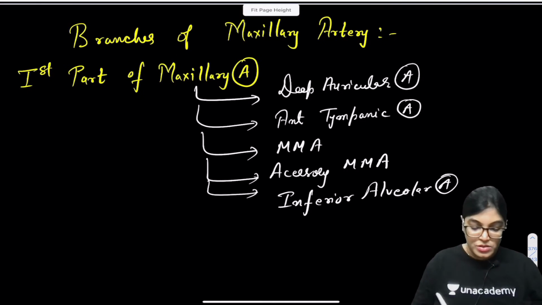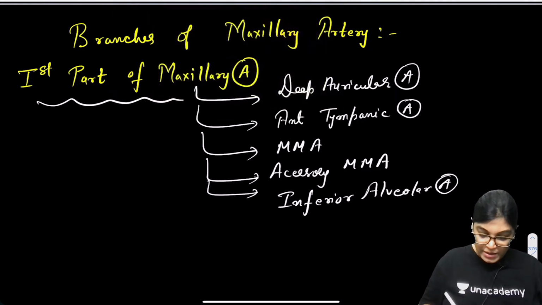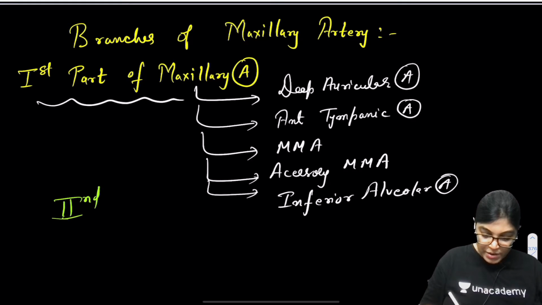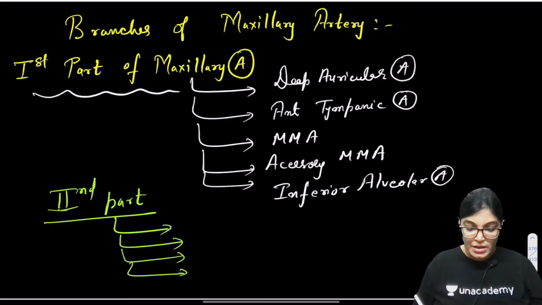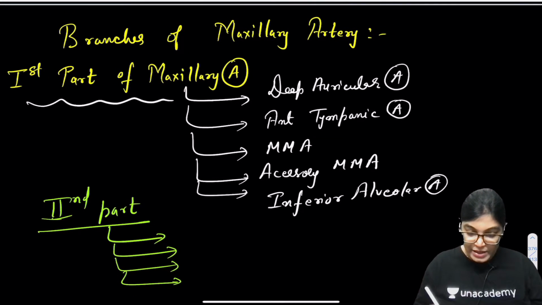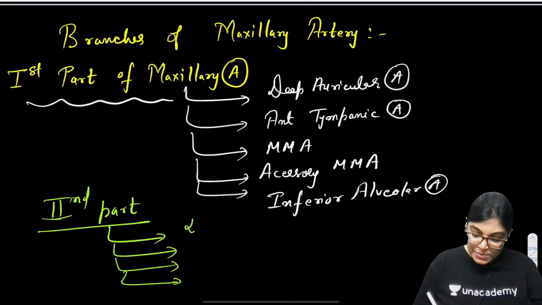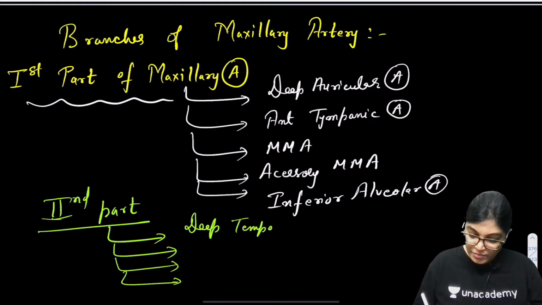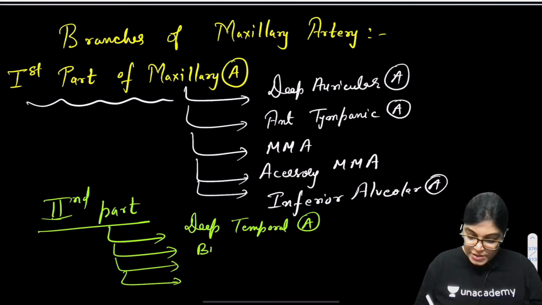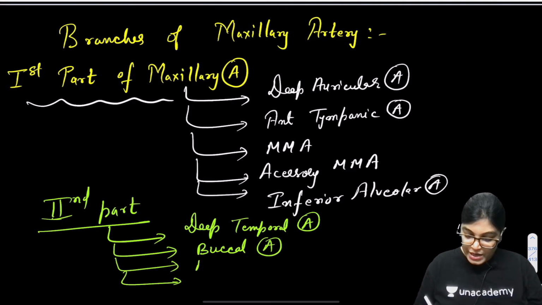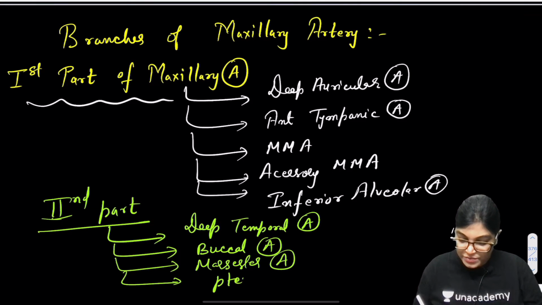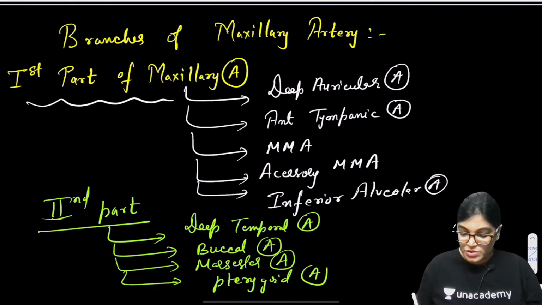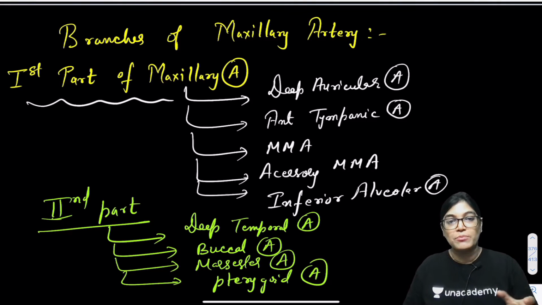Now let's move on to the branches of the second part. Write down the branches from the second part of the maxillary artery. As I told you, all the branches from the second part are muscular. The names of the arteries are: it gives deep temporal arteries, buccal arteries, and masseteric arteries, meaning muscular arteries are given to the neighboring muscles. It also gives pterygoid branches or pterygoid arteries. So these are the 4 muscular branches given by the second part of the maxillary artery.